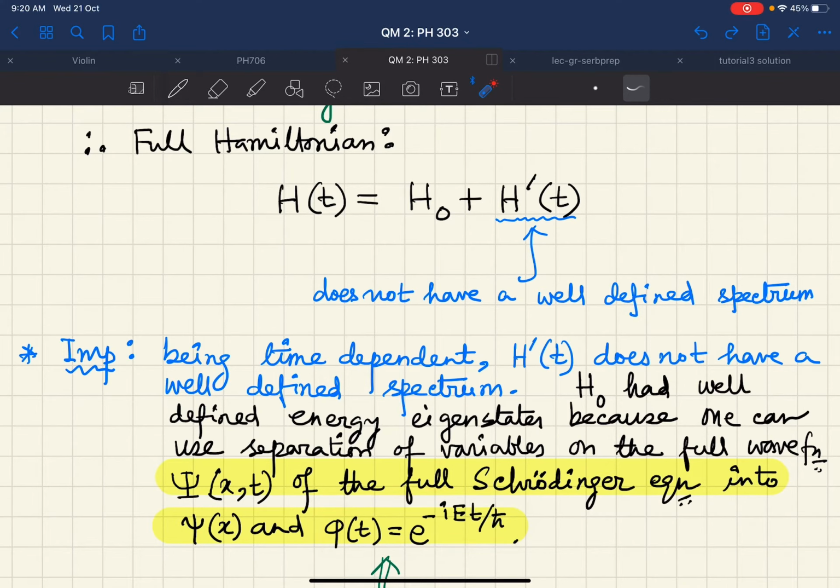That was possible simply because your H naught was independent of time. That is why you were able to separate the variables when you had started with psi of x, t. You had written psi of x, t as a product of psi of x times phi of t.